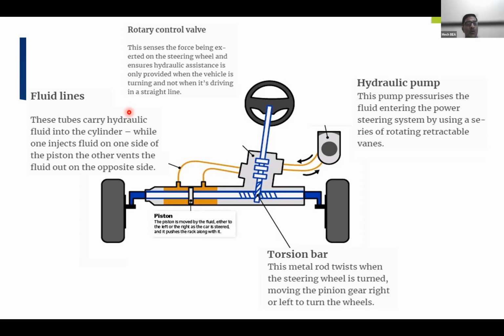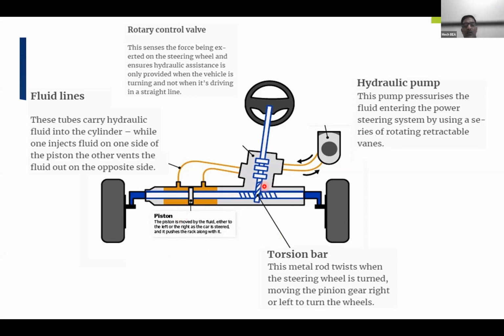So on one side pressurized fluid is supplied, and from the other side it is collected in the reservoir. Then this one is the piston. This can be moved with the help of the pressurized fluid. So it can be moved either in the left or the right direction when steering is desired. So this piston is used to push the rack.